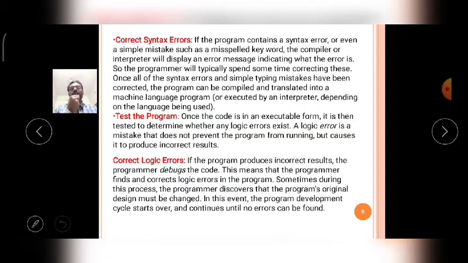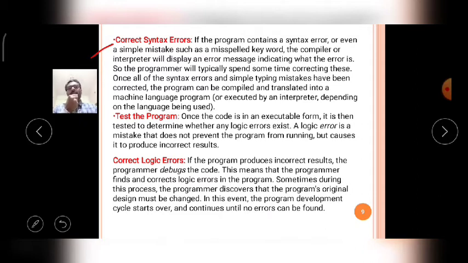Then the third step is correct syntax errors. If the program contains a syntax error, or even a simple mistake such as a misspelled keyword, the compiler or interpreter will display an error message.